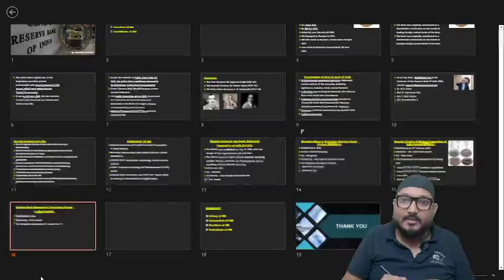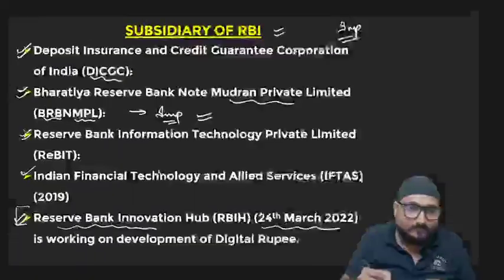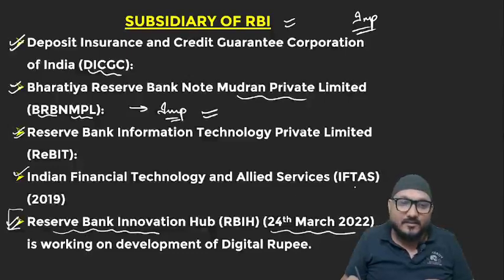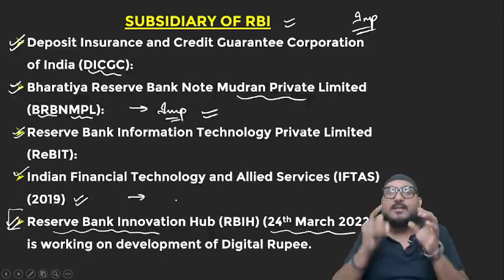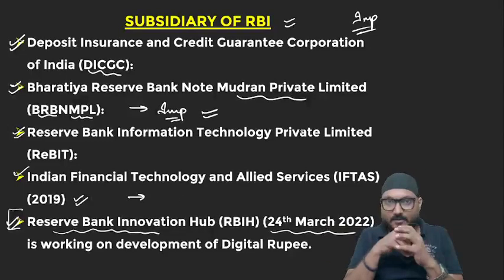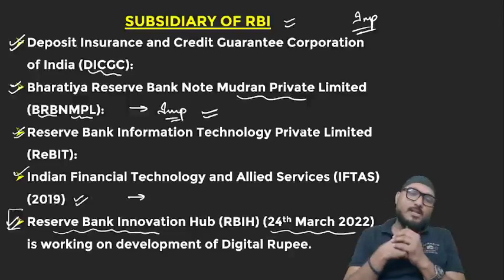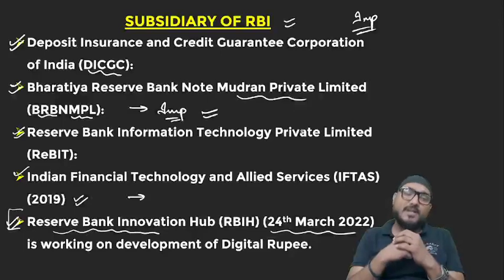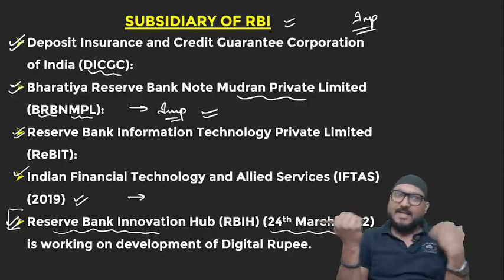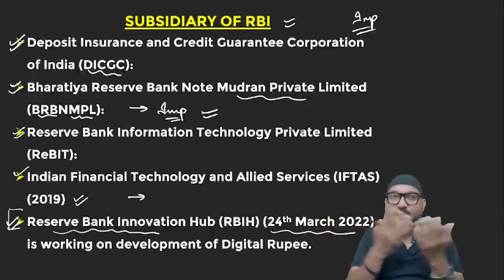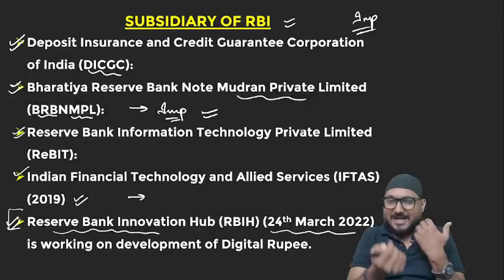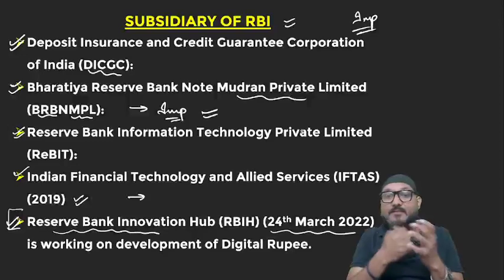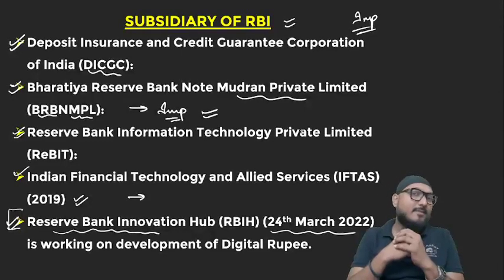Then comes our fourth subsidiary. Fourth is Indian Financial Technology and Allied Services, that is IFTAS, established in 2019. It has been tasked with creating a financial technological network between banks and RBI. We are moving in a technology-driven society, and technology is being enhanced at every step of our day-to-day life. So banks and RBI also have a lot of functions going on between them. In that case, if any financial technology help is needed, it is provided by IFTAS. It is also a subsidiary of RBI.